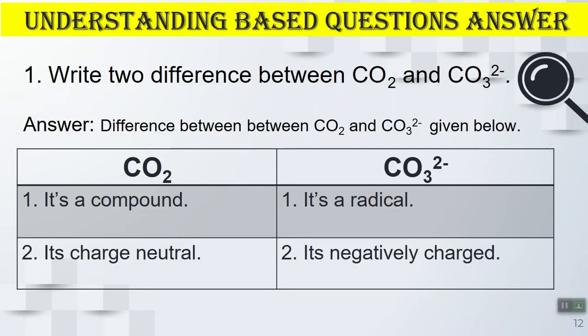Write two differences between carbon dioxide and carbonate. It is mentioned 2, so you will write 2, not more than 2. Clear? So you have to write the most basic differences. Like carbon dioxide is a compound and carbonate is a radical, and carbon dioxide is charge neutral while carbonate is negatively charged.